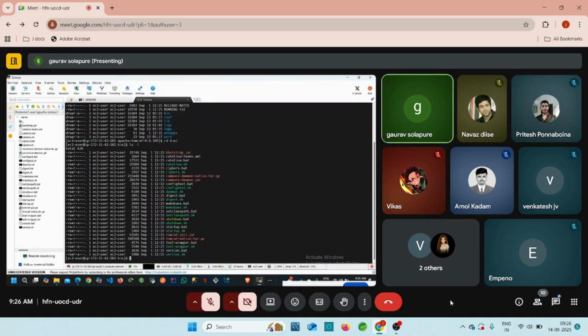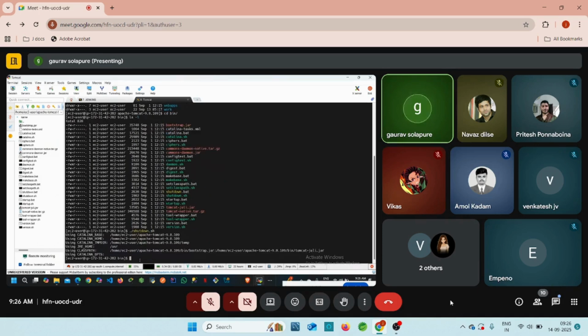Don't keep all those commands in mind. We require only one or two commands, guys. Startup.sh and shutdown.sh, right? If you want to start our Tomcat server, then you can use this startup.sh. If you want to shut down our Tomcat server, then you can use the shutdown.sh, guys, right? Let's try to shut it down first. Shutdown.sh. Just click on enter, right?